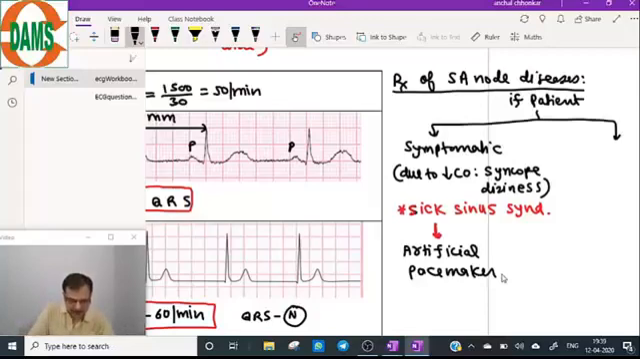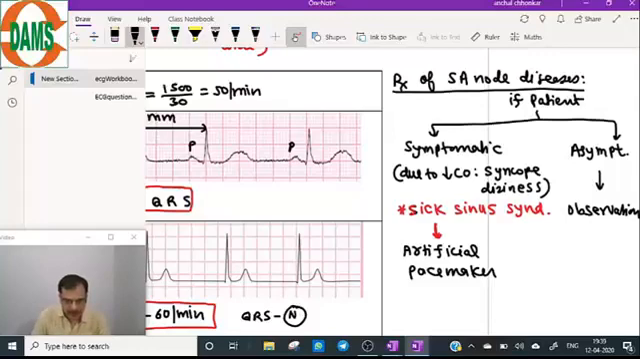Artificial pacemaker. Now, if a patient is asymptomatic, the patient has tolerated the arrhythmia, this sinus node disease, very well, there are no symptoms, no treatment should be done, just keep the patient under observation. So it will be observation only. So this is the treatment protocol.